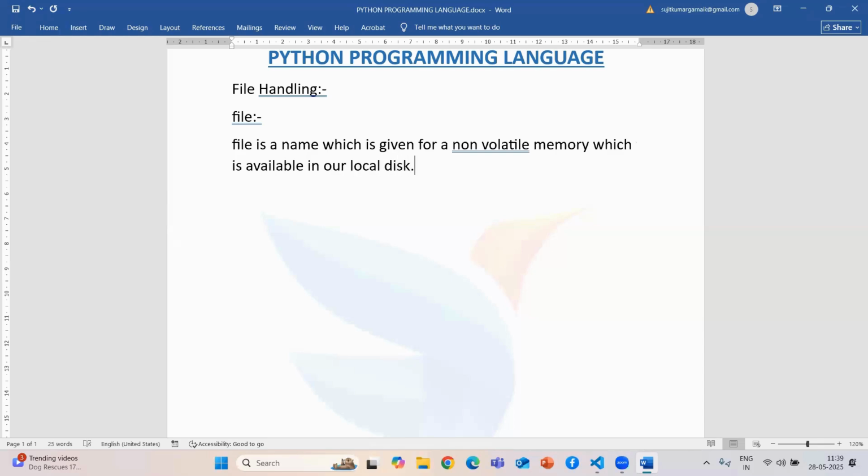Before we understand this line, first we need to know what non-volatile is. Non-volatile refers to a type of computer storage. We can say that your file will be stored in our local disk. It retains data even when our power is off. It means the file data will be permanent.